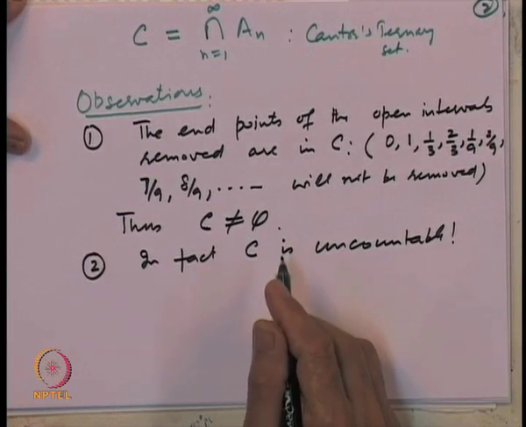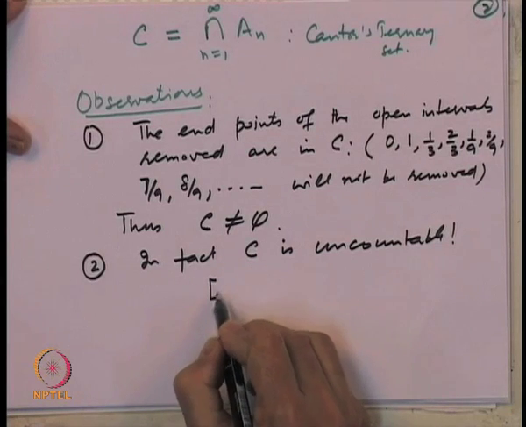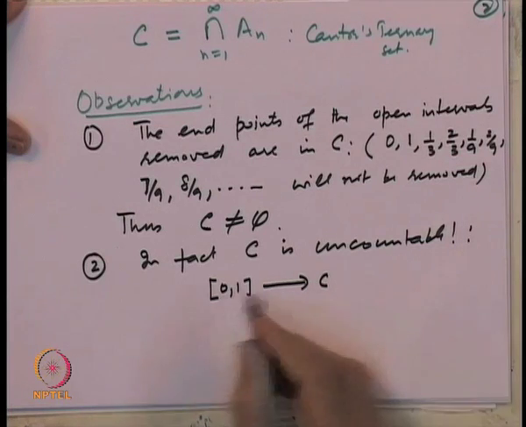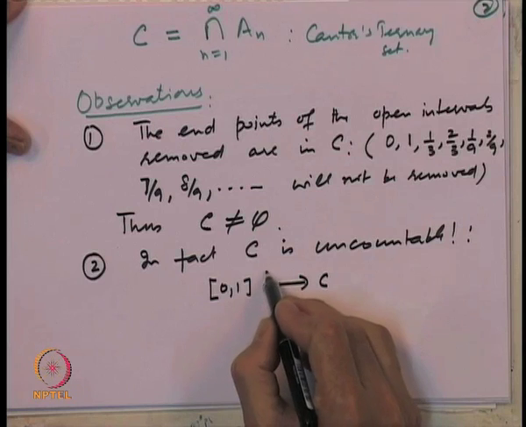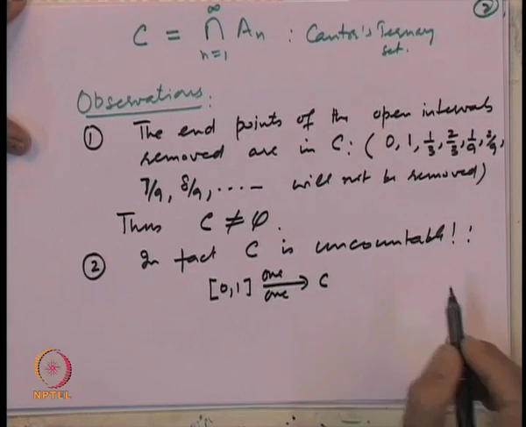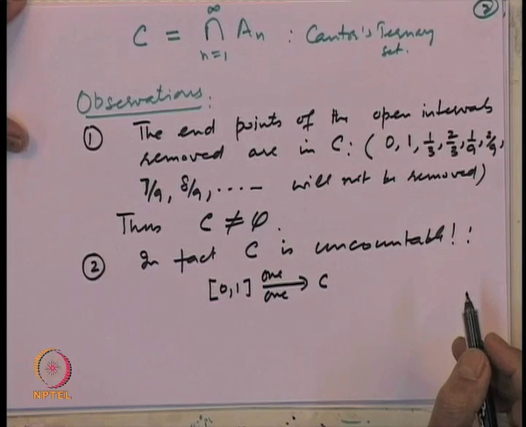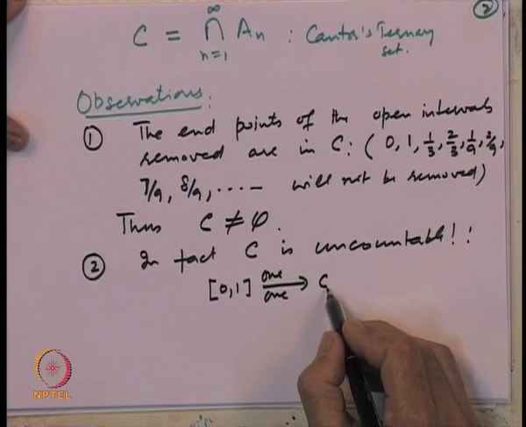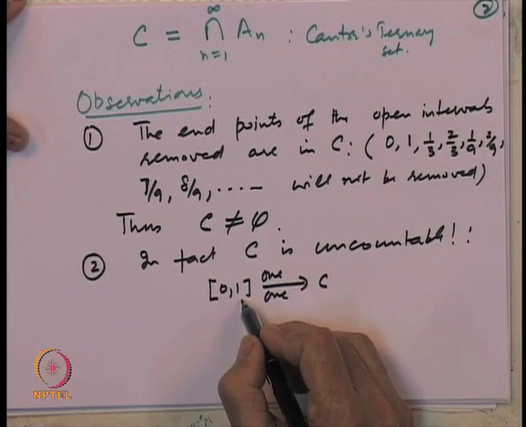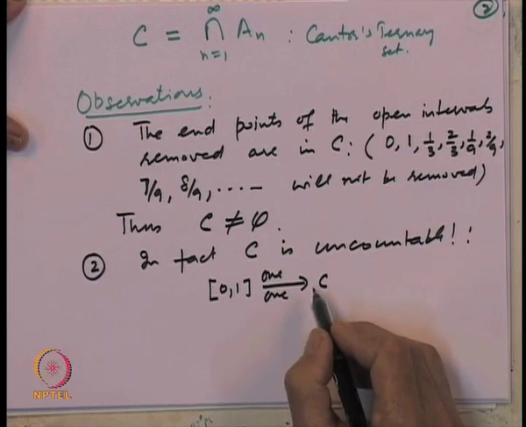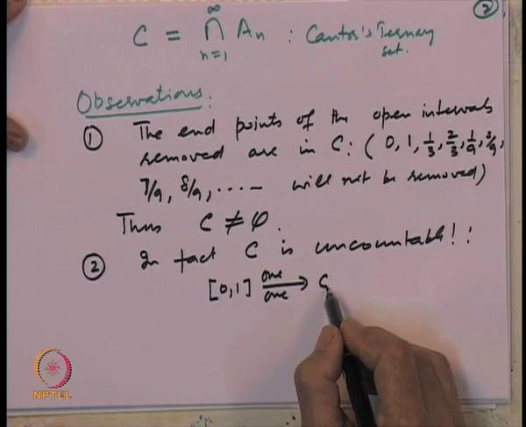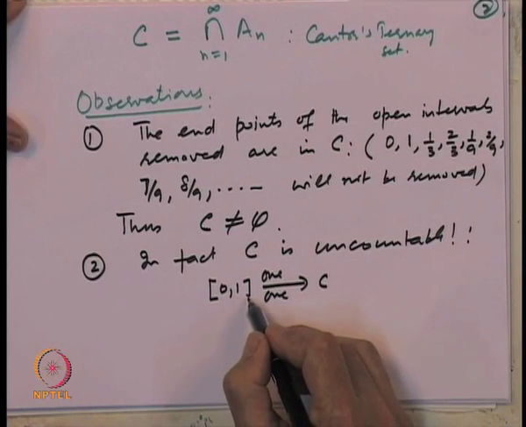What we are going to do is define a map from the closed interval 0 1 to C. We will define a 1 1 map from 0 1 to the Cantor's ternary set, and that will prove that the cardinality of the set C is at least as much as 0 1, and C being a subset of 0 1, it cannot be more than that of 0 1. So, the cardinality of C will be the same as the cardinality of 0 1.